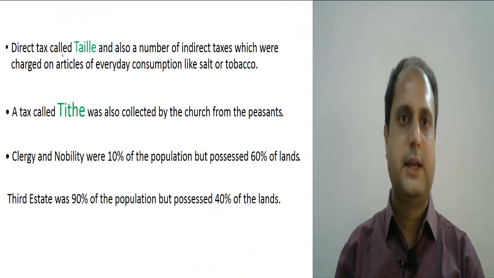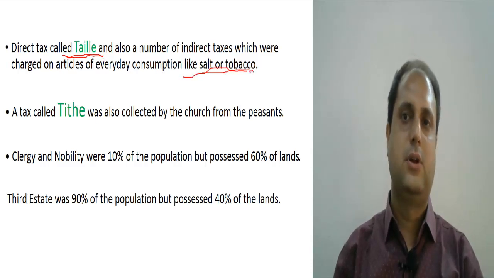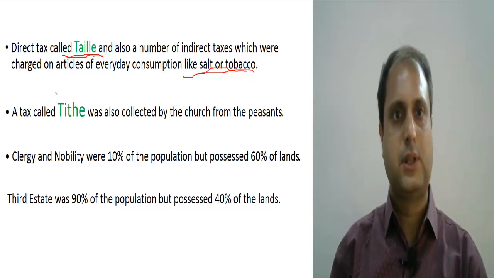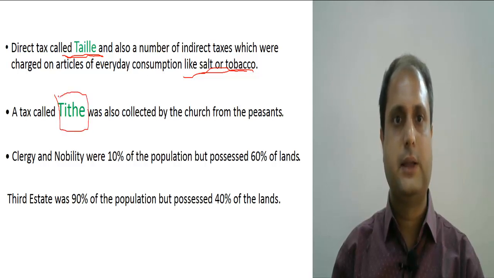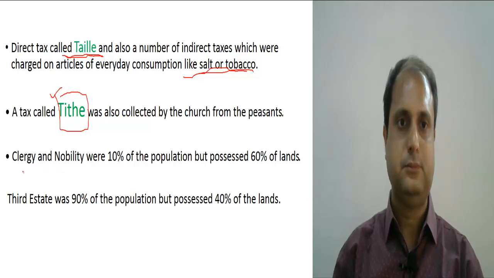Now, as I have said recently, tally was a direct tax, which was collected by the king. Another one is the salt or tobacco tax. The common people had to pay taxes even on the salt and the tobacco. Now there is another tax which is called tithe. It was collected by the church and the common people, the third estate, were paying the tax.